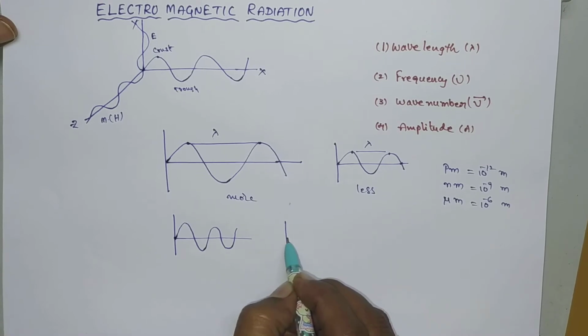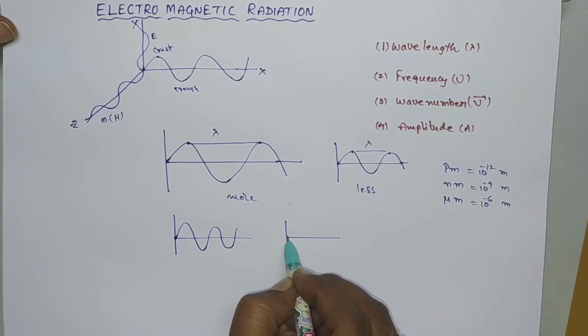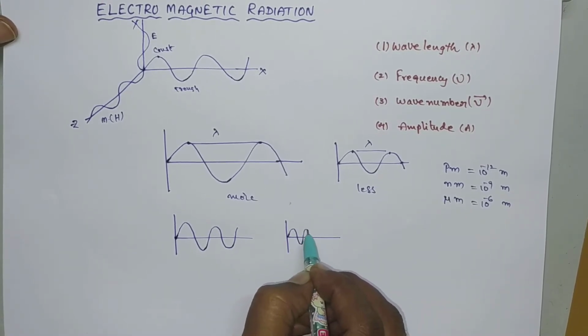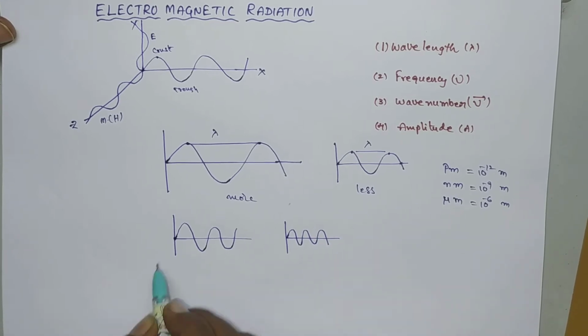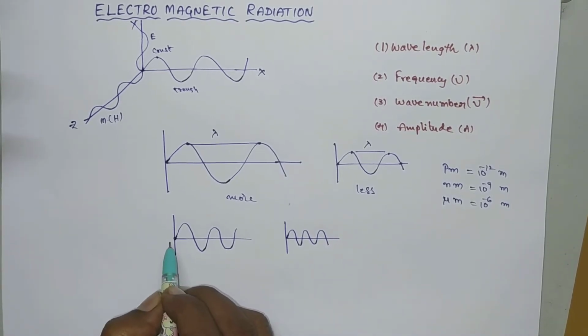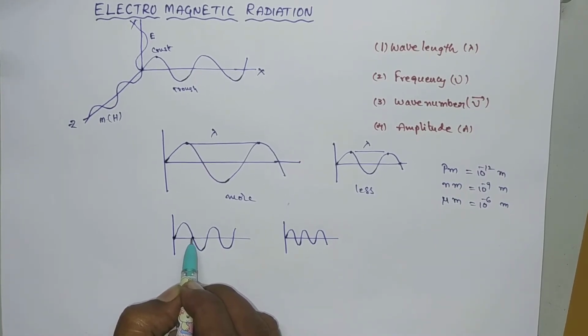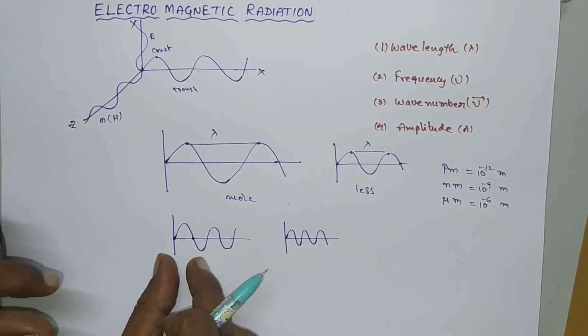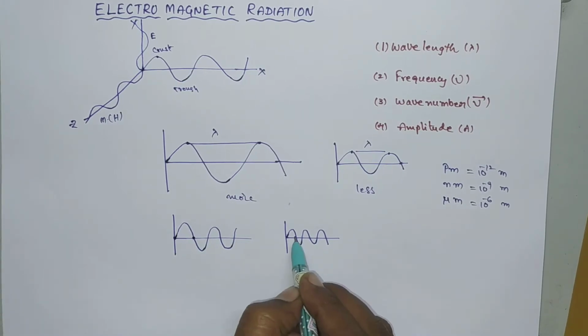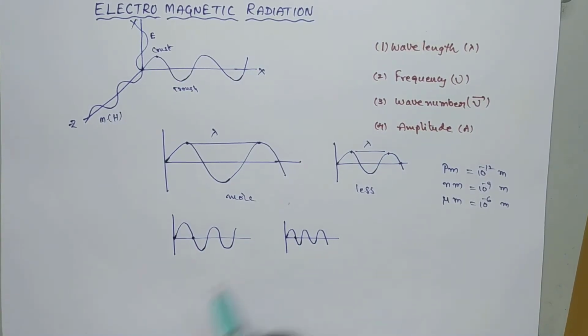If you consider another wave like this, here the number of waves passing per second from that point is different. Here somewhat fewer wave cycles are passing, but here somewhat more wave cycles are passing.